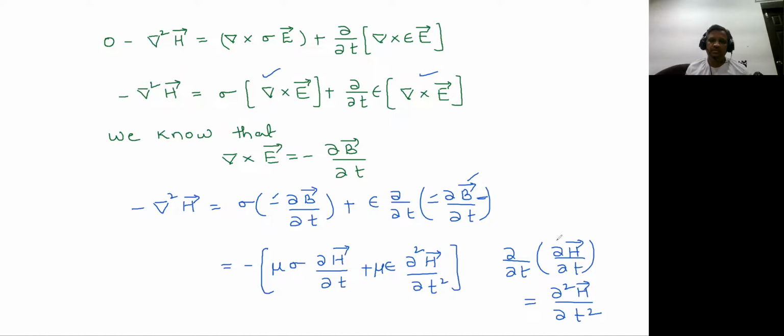Okay, this is a very well known equation, and this is minus del square H. So this minus and this minus will be getting cancelled, and this will be your final expression. Okay, I'll be writing that.